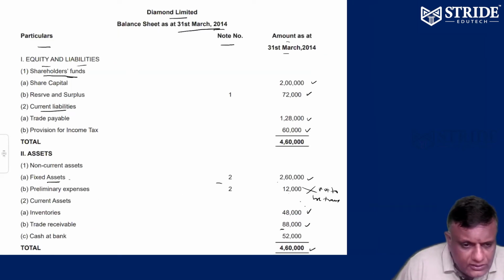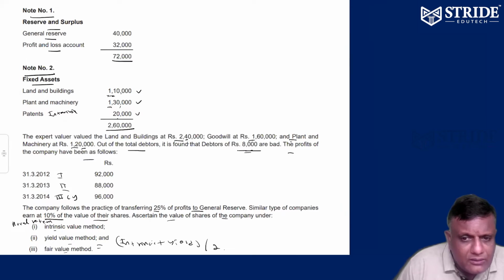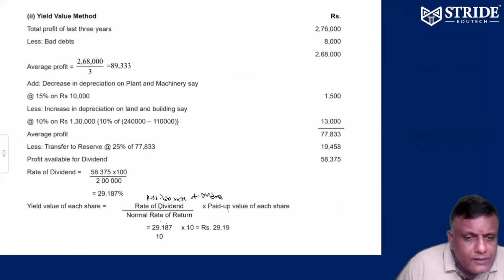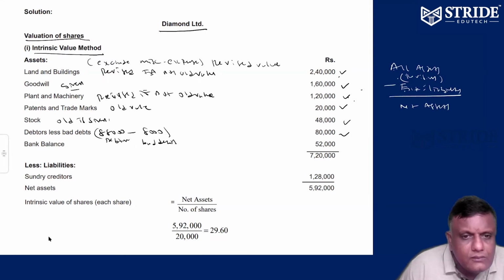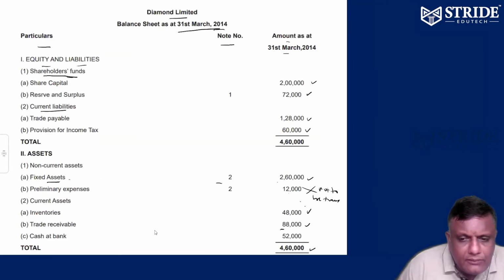Trade receivables are 88,000 minus bad debts of 8,000, so 88 minus 8 is 80,000. Then bank balance 52,000.